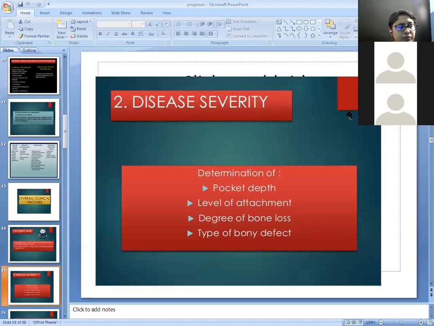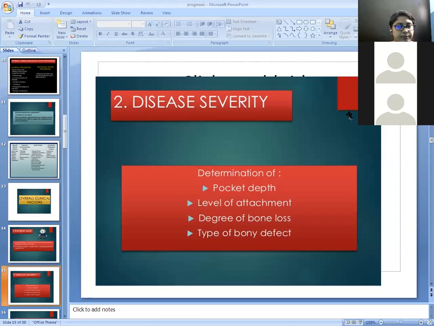Next one is the degree of bone loss. Basically, there are two types of bone loss. First one is a horizontal type of bone loss, and second one is a vertical type of bone loss. So the degree of bone loss affects the disease severity.